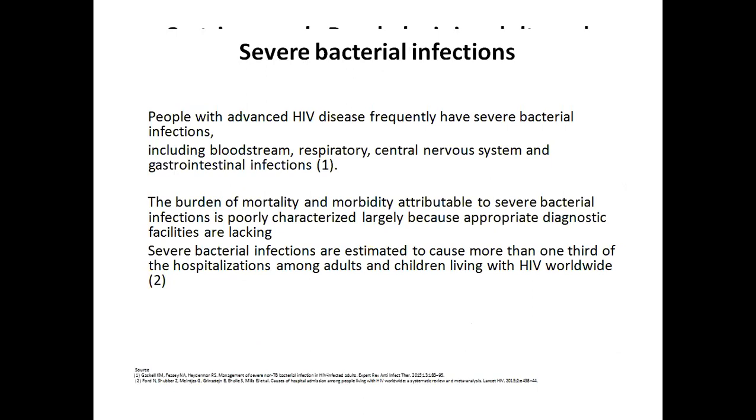People with advanced HIV disease frequently have severe bacterial infections, including bloodstream, respiratory, CNS, and GI infections. The burden of mortality and morbidity attributable to severe bacterial infection is poorly characterized, largely because appropriate diagnostic facilities are lacking. Severe bacterial infections are estimated to cause more than one third of the hospitalizations among adults and children living with HIV worldwide.